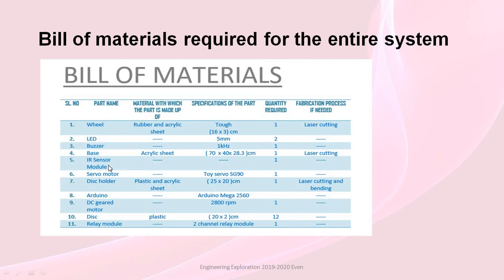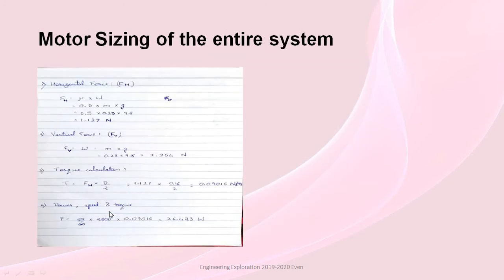An IR sensor module checks the availability of the disk. A servo motor pushes the disk. A disk holder stores the disks and orients them. An Arduino controls the DC gate motor, and the DC gate motor rotates the wheel at a higher RPM. This is the disk which is being ejected. A relay module also controls and supports the DC gate motor.